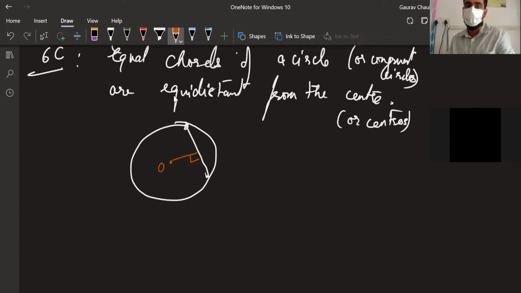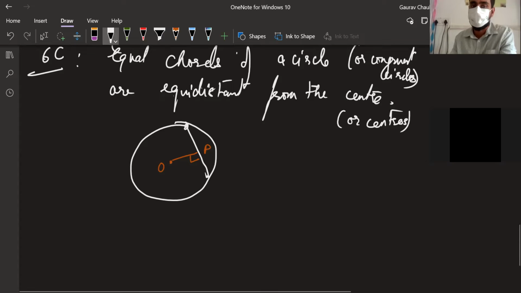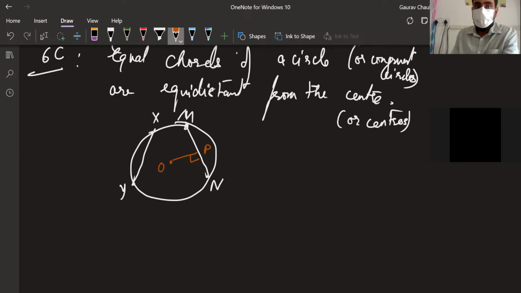Now this distance, OP. What the question is saying, there are 2 chords, MN here, and let there be XY here. Both of them have some distance. Let this be A. Distance of MN from the center is OP, and distance of XY from the center is OA.